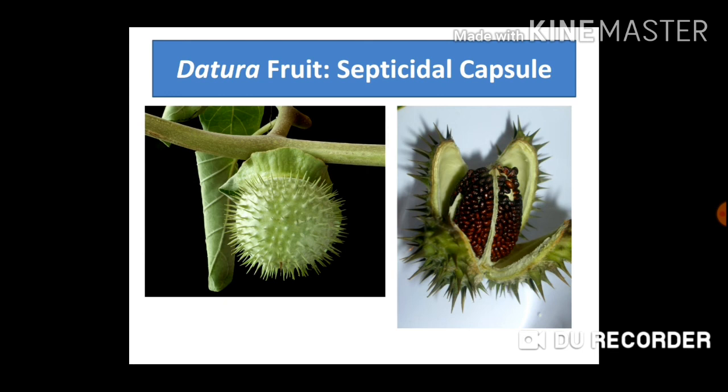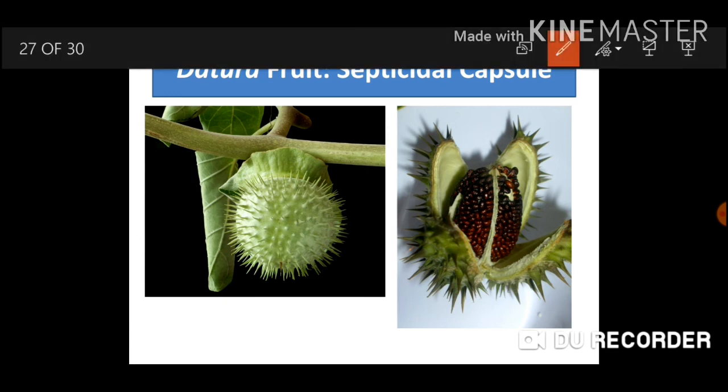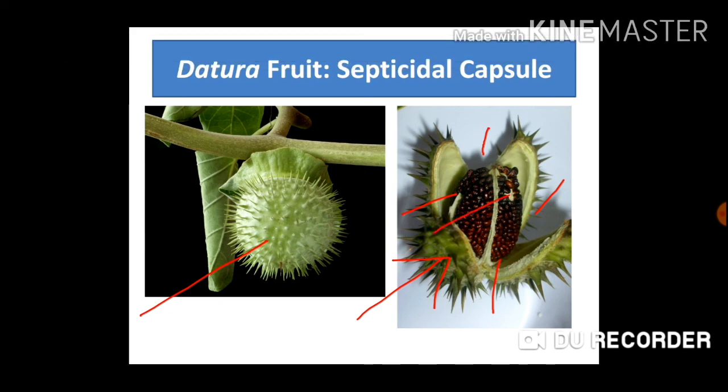Then the capsule type of fruit is found in Datura. This is the entire fruit and this is the opened up fruit of Datura, that is capsule of Datura. Septicidal: wherever there are the septa, those septa are broken and the fruit opens up and the seeds are visible, and those seeds are later on dispersed.